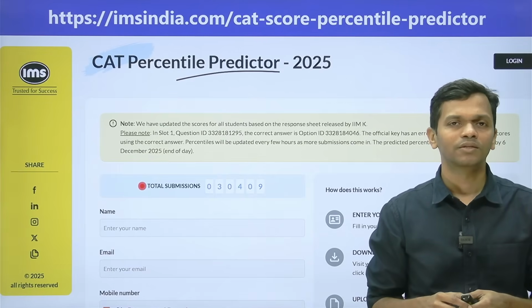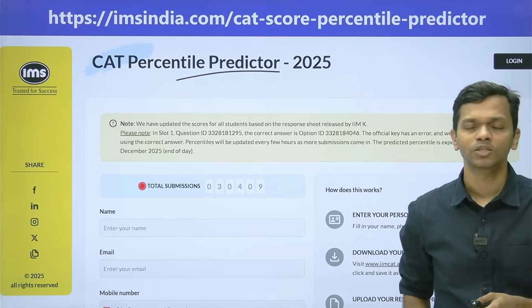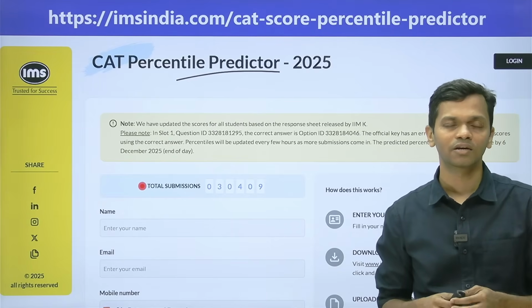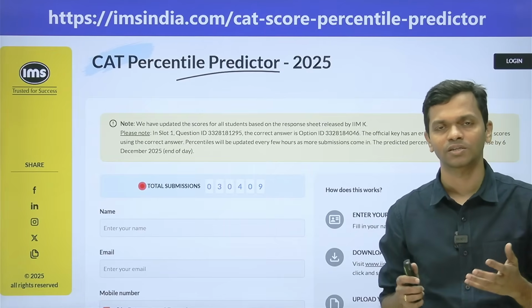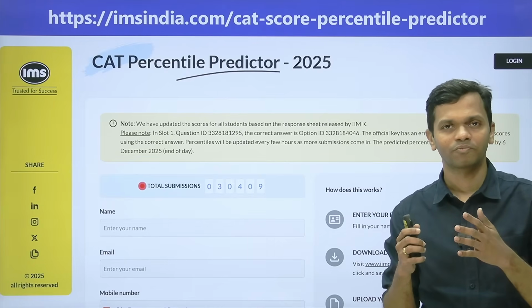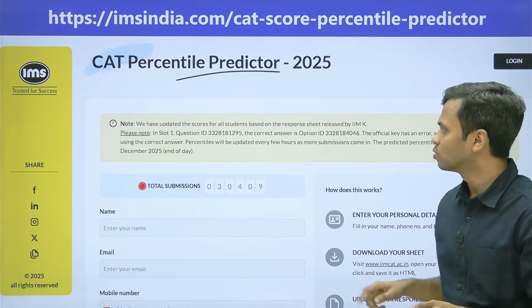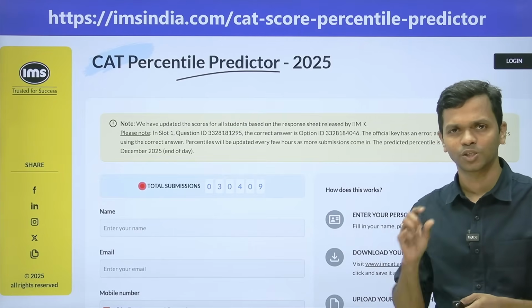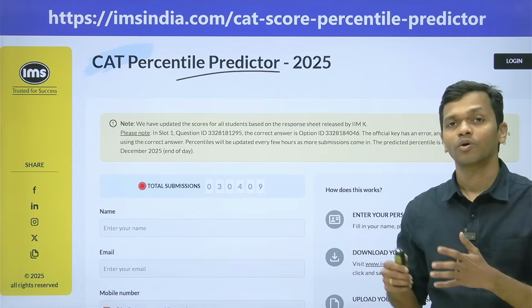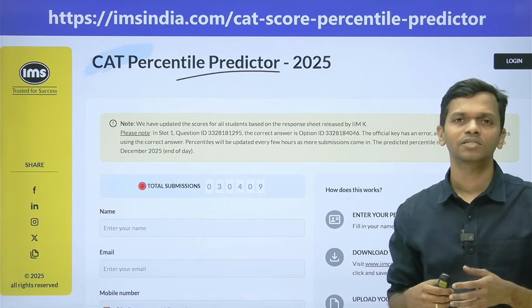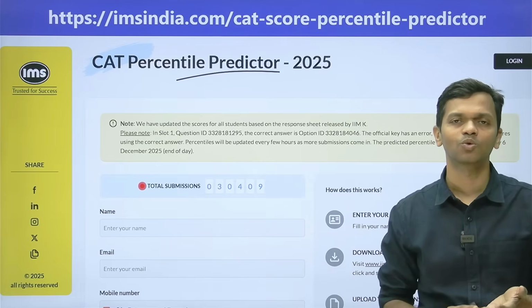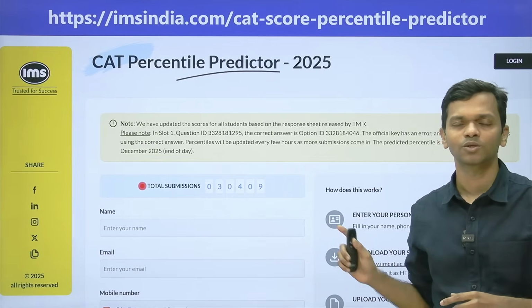There is one more important thing that you need to note here, and especially this is for slot 1 students: in slot 1 there is a quant question for which the answer key that is given is incorrect. We have checked it across various mentors and the students as well. Whoever solved it, we have finalized that that's not the right answer. So there is a right answer according to us. I think the right answer is 0 for that particular question. So we have rectified that in this particular score calculator. Those of you who have already used it, your scores have been updated. And in case somebody uploads it fresh, you will still be able to see the right score. So whatever you see here, the scores are getting calculated in the right manner. So that is a note for slot 1 students.